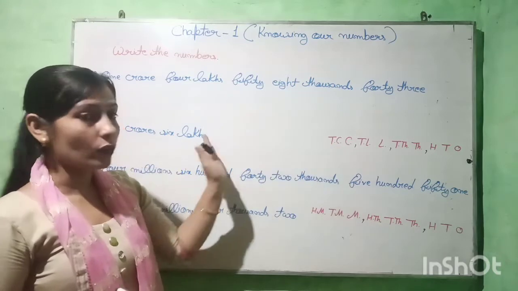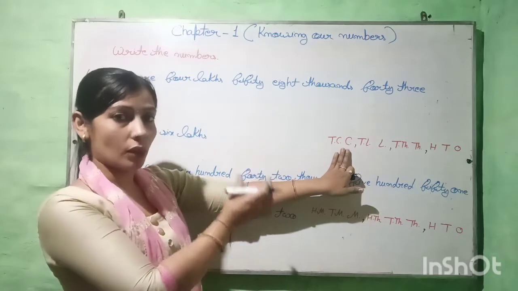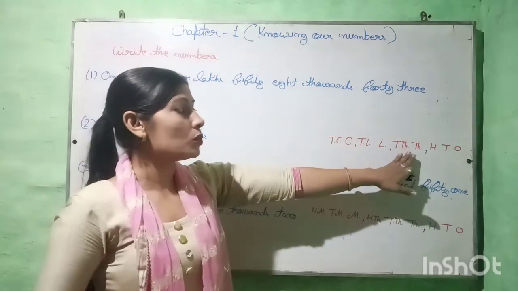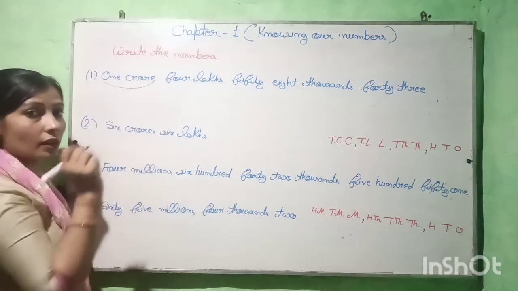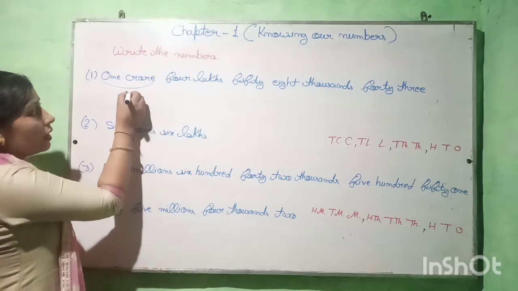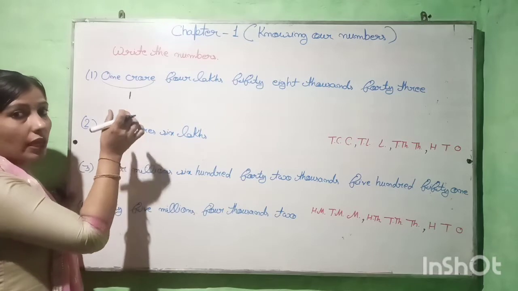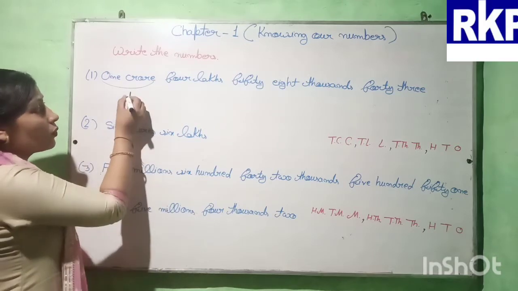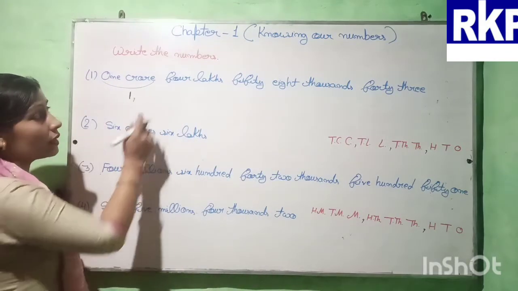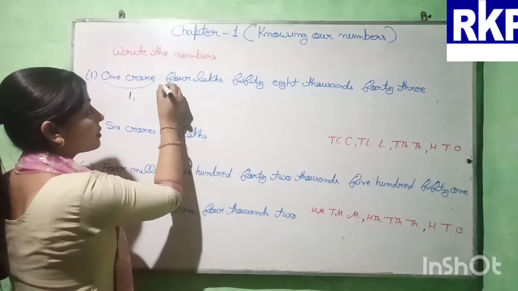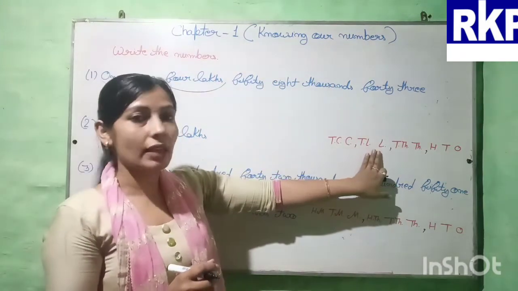So here from the left side, first will come the crores period, then lakhs, then thousands, then the ones period. So here, 1 crore. First we will write 1 in the crores period. We are having only 1 in the crores period, so first we will write 1. Then we will put a comma. Then after that, 4 lakhs, means in the lakhs period. After crore we are having the lakhs period.